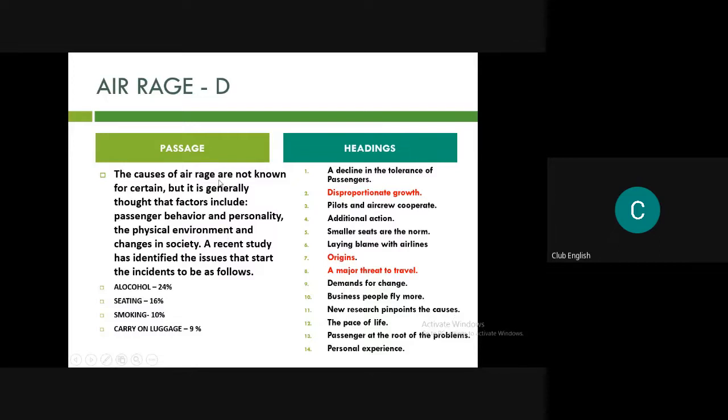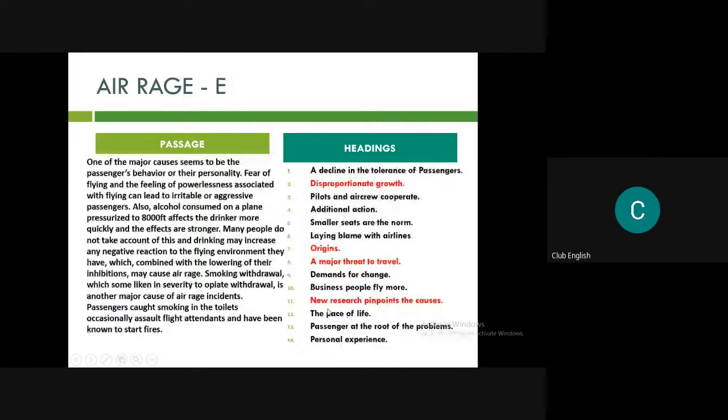The causes of air rage are not known for certain, but it is generally thought to be the factors which include all these things. So the causes means the reasons of air rage are not known for certain, but they believe that these can be the things. But a recent study, that is a recent new research, has identified the issues, means pinpoints the causes as below. So that's why 11th is the answer. Now let's try E.